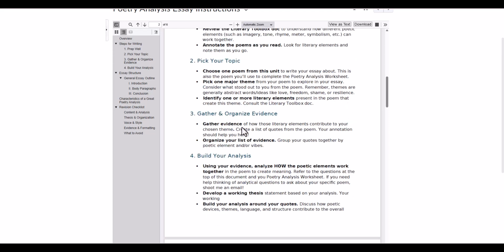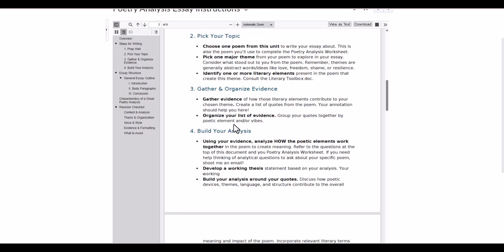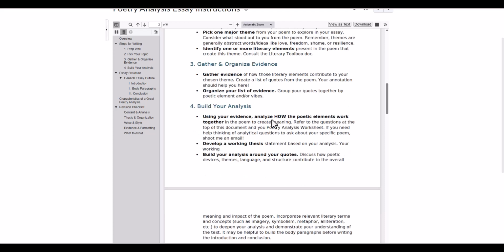Gather evidence afterwards of how that theme comes to life through literary elements. Gather evidence from the poem. Your essay should absolutely include quotes from the poem. Short ones are better, so make your quotes as short as possible, but use them liberally. A good next step after you choose your topic is to gather evidence of that happening in the poem. Then you can organize your evidence, and that may help you create paragraphs or decide the overall flow of your essay. Build your analysis, so analyze how the poetic elements work together.